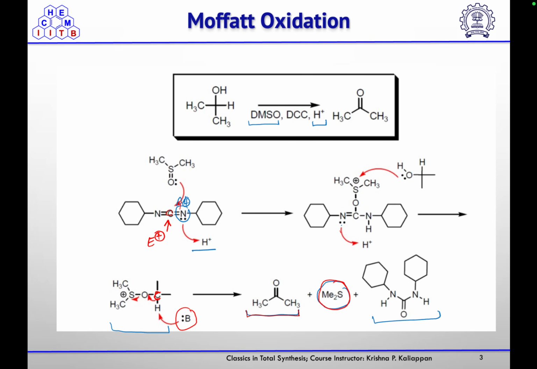Then base will take the alpha proton and it will undergo elimination of dimethyl sulfide, and the oxidation product ketone is formed. So whenever you have an alcohol and you are treating it with DCC in the presence of DMSO, it undergoes oxidation to give you the ketone or aldehyde, based on the substitution attached to the alcohol.